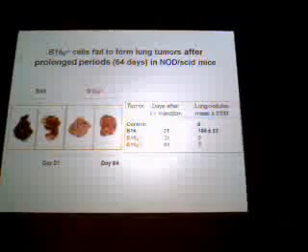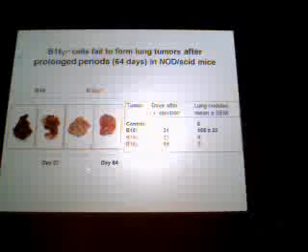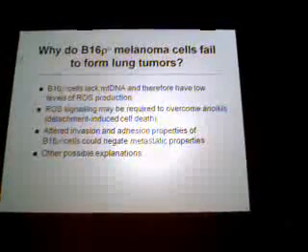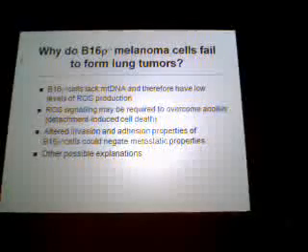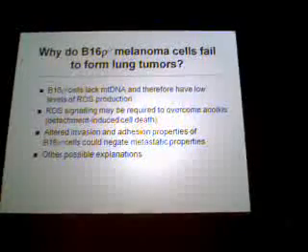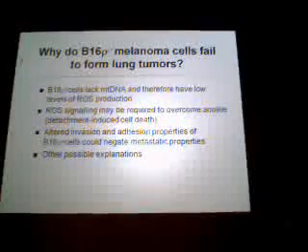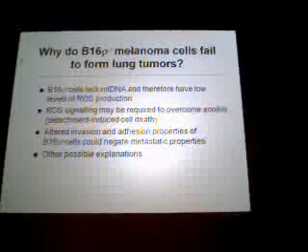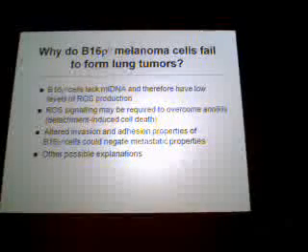Looking at the intravenous injection, these cells again did not form lung tumours. By day 64, there were no lung nodules compared with the wild type. So the question arises as to why these B16 melanoma cells without mitochondrial DNA, which are purely glycolytic, fail to form lung tumours. One of the reasons is that they clearly will have low ROS production. They have no ability to produce reactive oxygen species in the mitochondria.